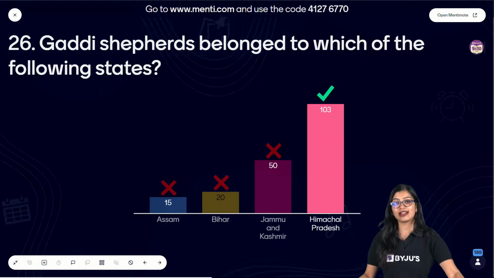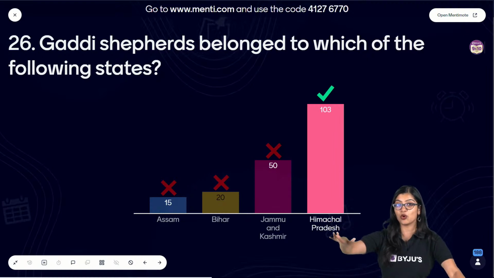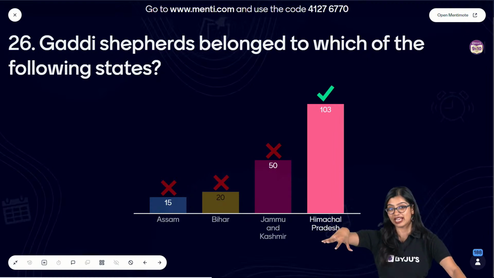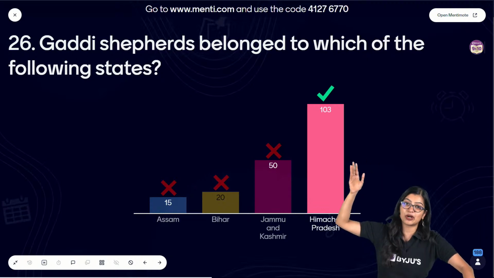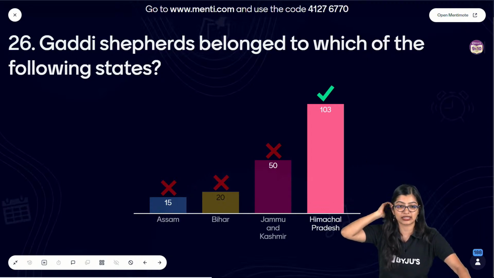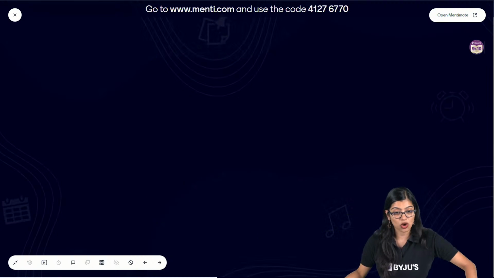So now you know that in Himachal Pradesh, especially these Gadi shepherds, during the winters they would go to the lower levels and graze there. And then, as the summer comes, they would go to the higher levels like in Spiti. So the correct answer here is option D.